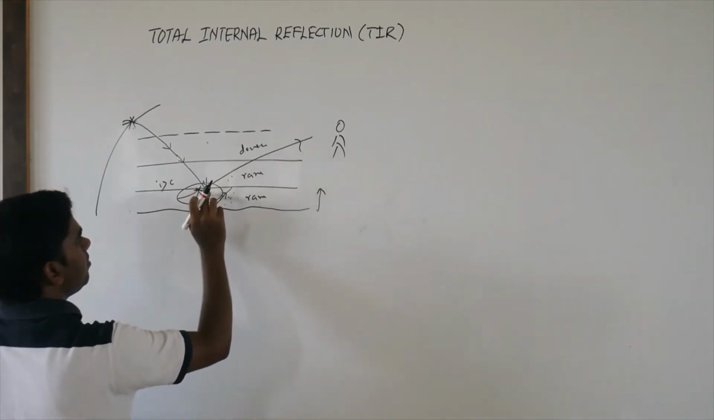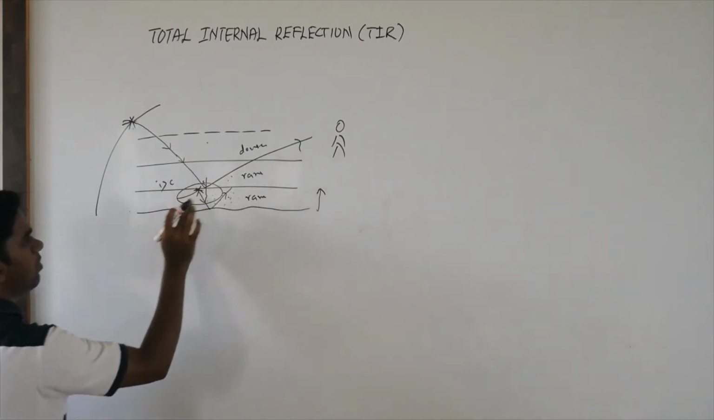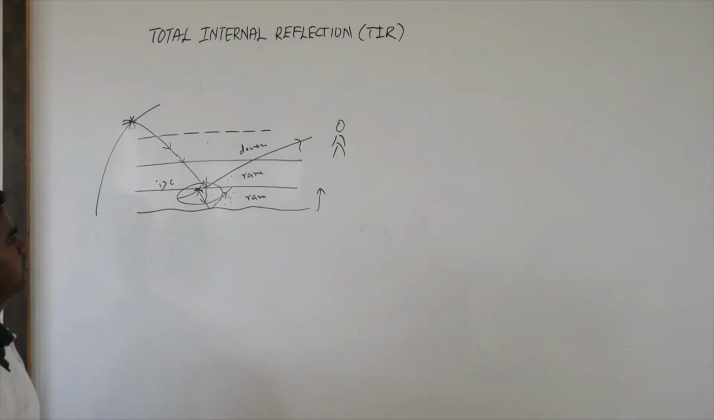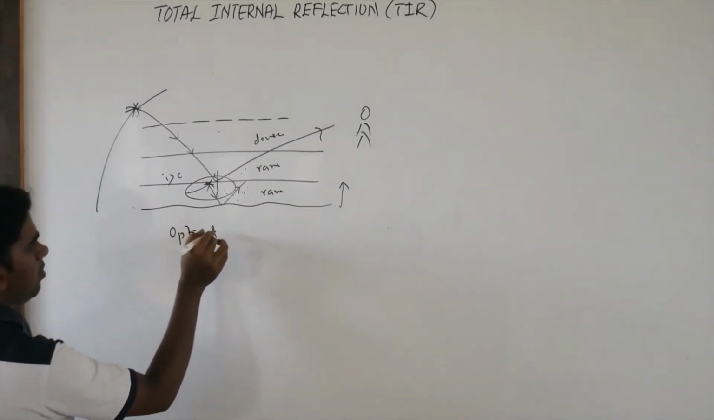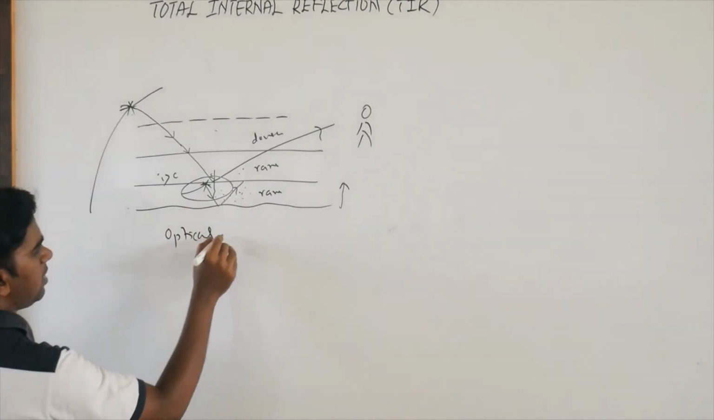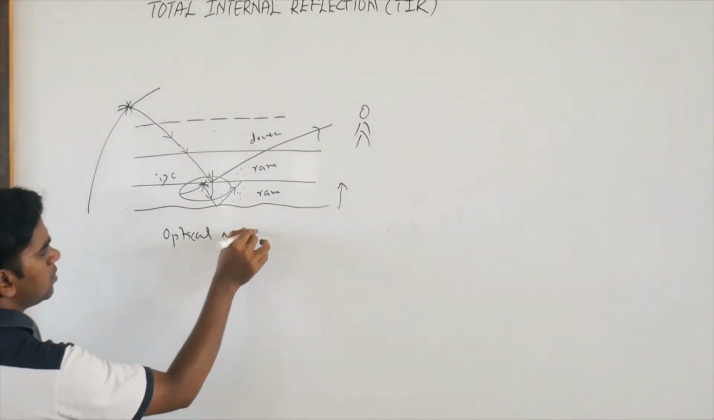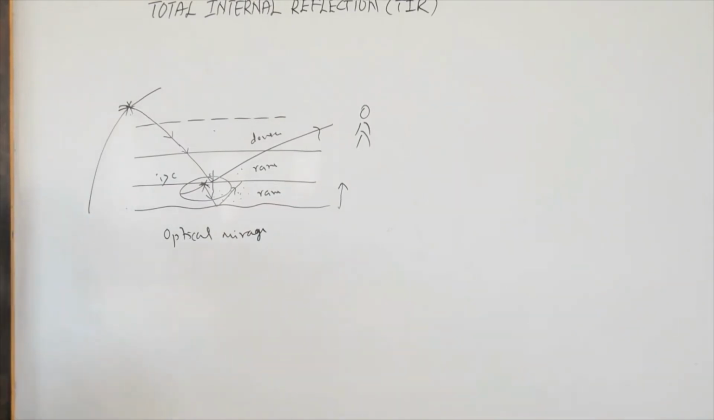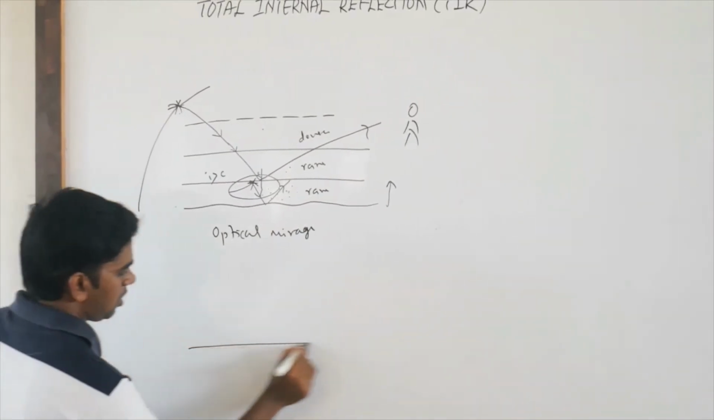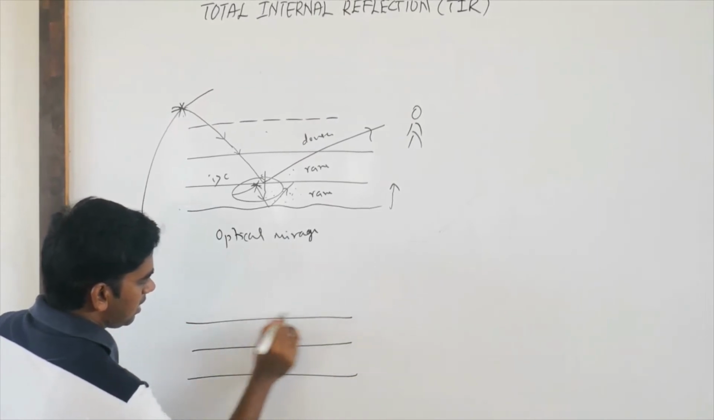But usually there is no water, there is no image of the tree, because of total internal reflection. It seems to be an image of a tree, and he thinks that there is water, but in reality there is no water. So this is what we call an optical mirage. Okay. So similarly in winter season, if you take the colder areas, what will happen in colder areas?